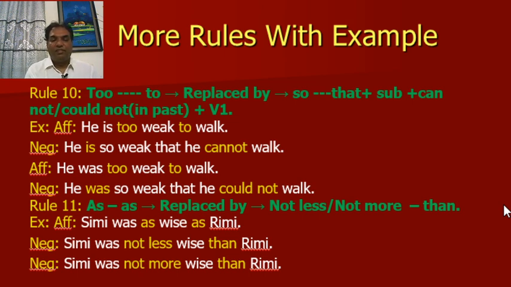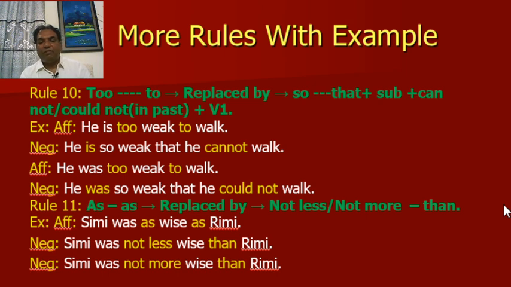Look at the second sentence, affirmative. He was too weak to work. This is the past tense. So, negative will be, he was so weak that he could not work. This time I have used could not.